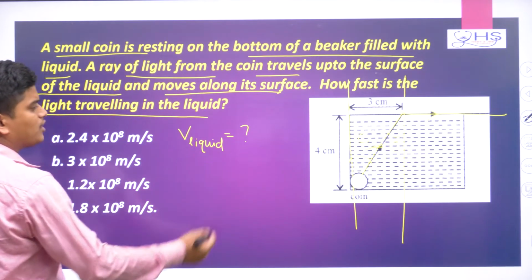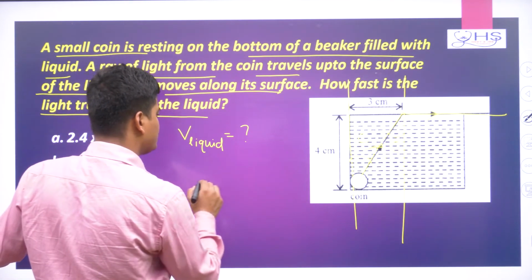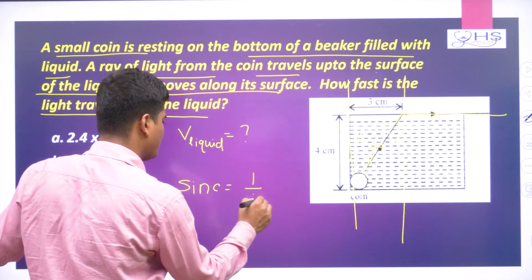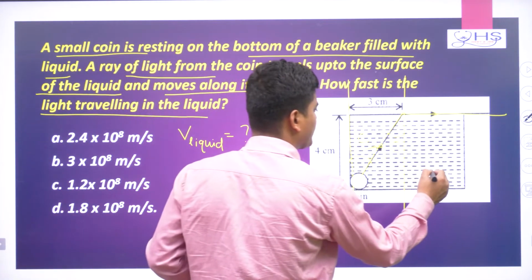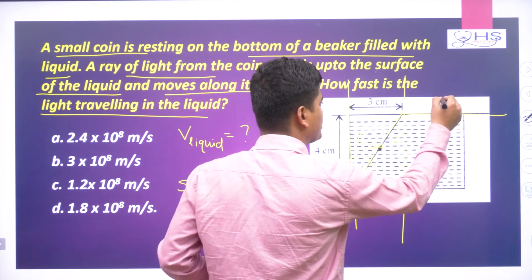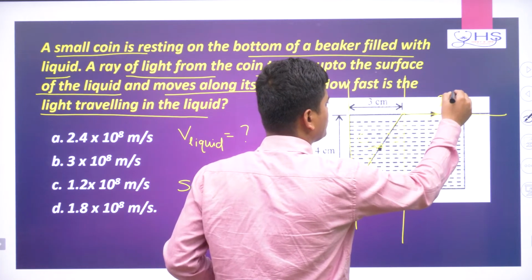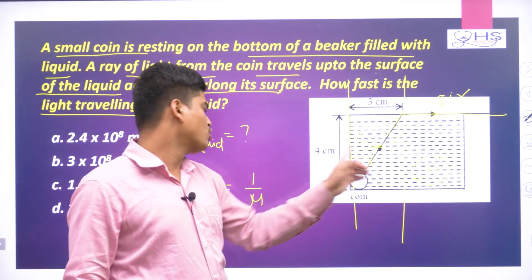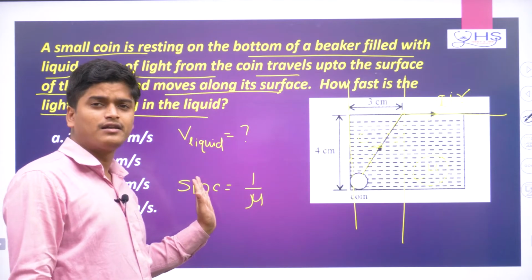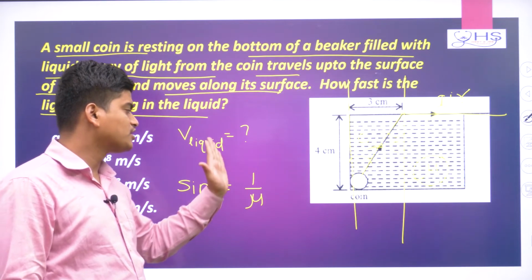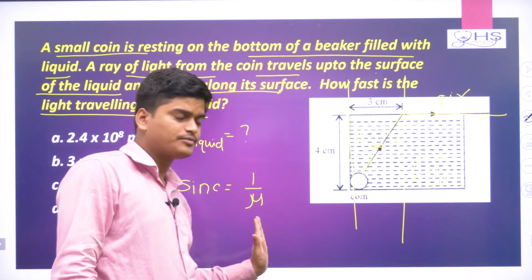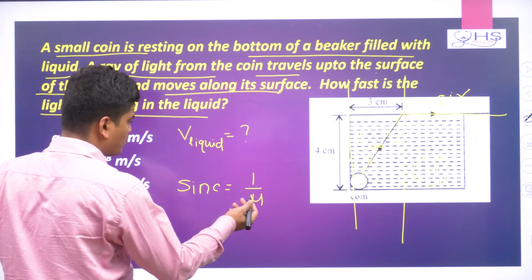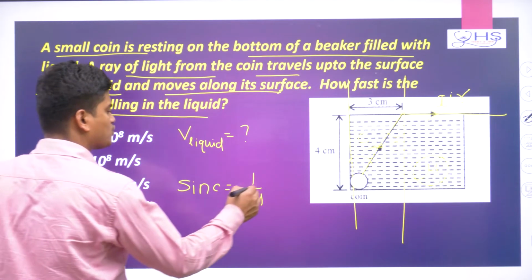Now to find sin C, what is sin C? Sin C is nothing but 1 by the refractive index of the denser medium. Remember, if this is your air medium, then this will be the denser medium. Sin of the critical angle is nothing but the rarer medium refractive index by the denser medium refractive index. So that's why 1 by mu, and you can calculate what mu is coming here. So mu equals how much?